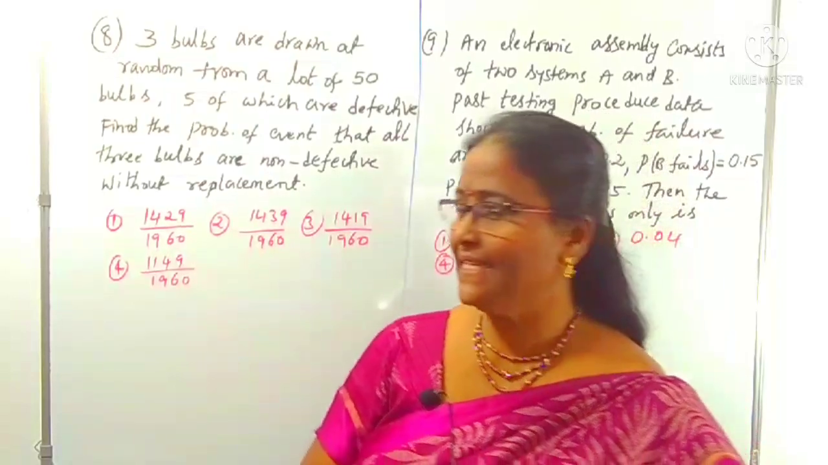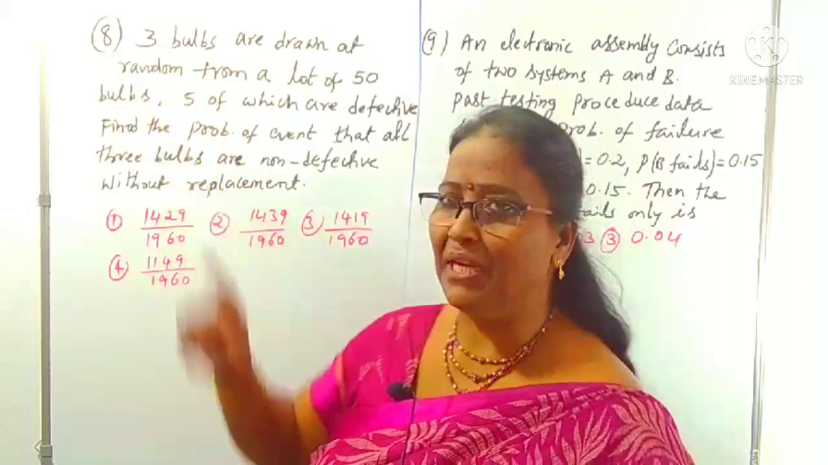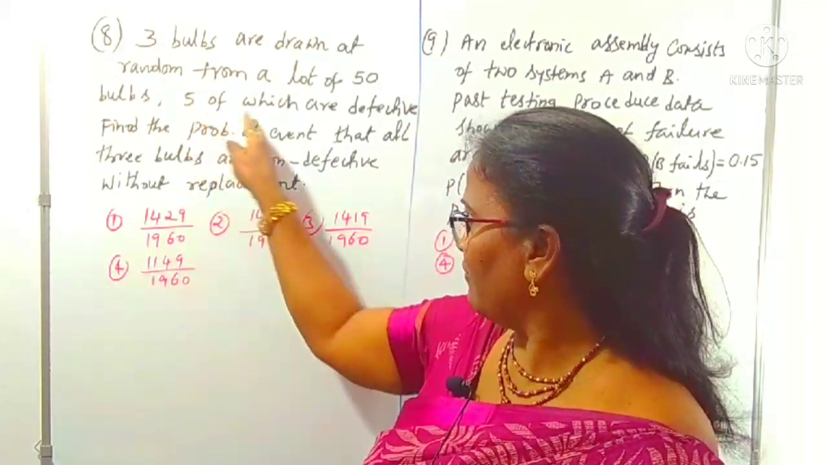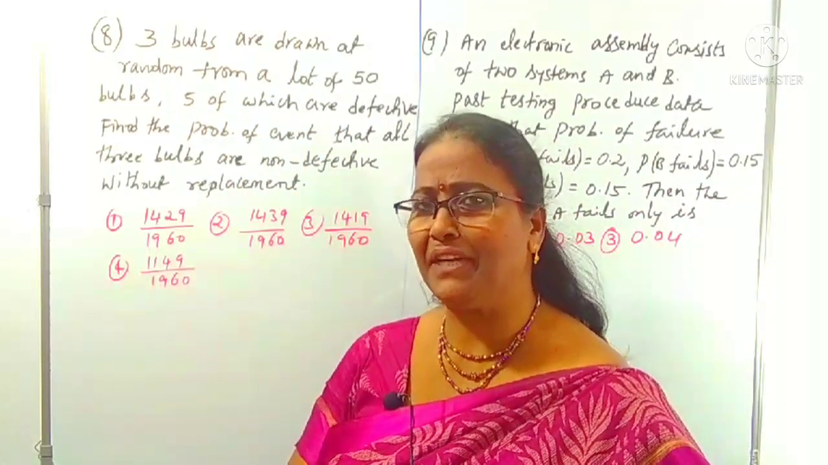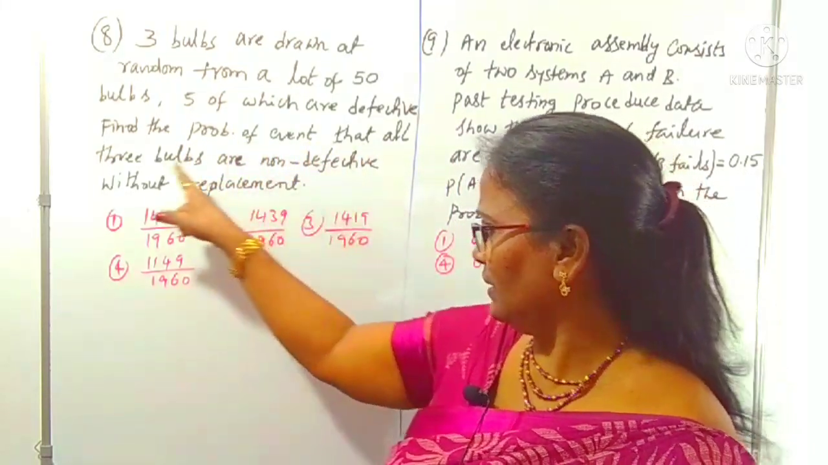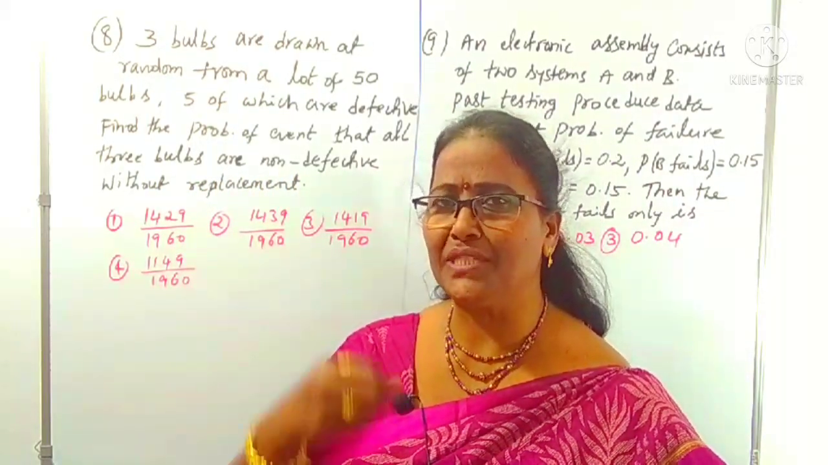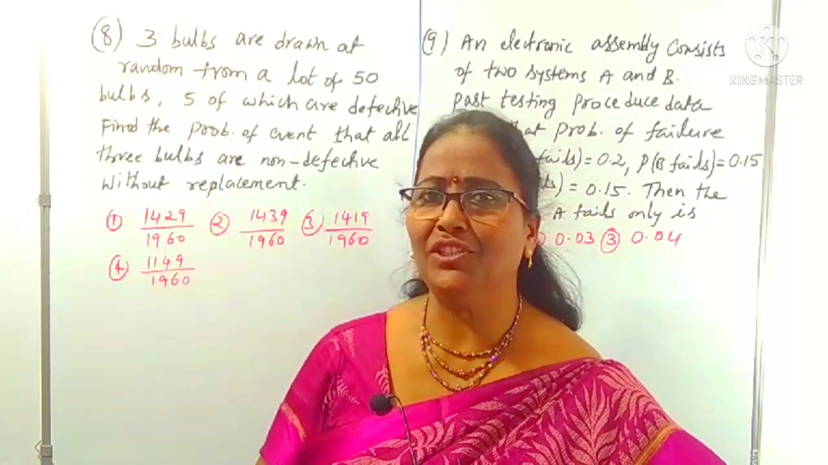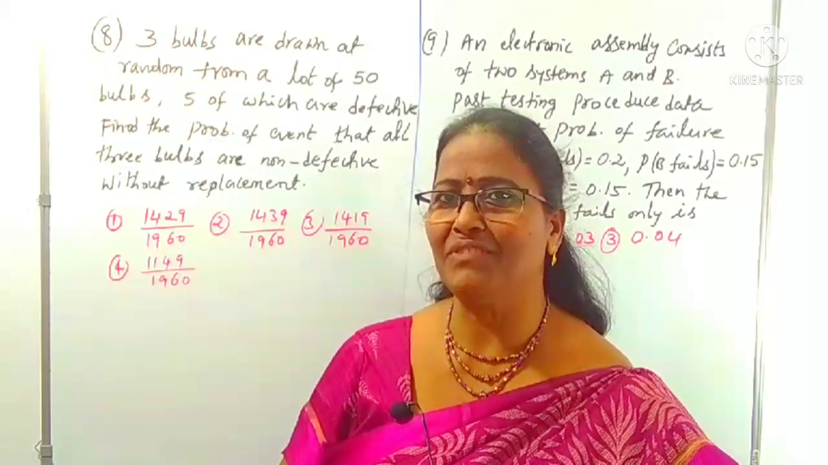Look at question number 8. 3 bulbs are drawn at random from a lot of 50 bulbs. We have to choose the 3 bulbs from a lot of 50 bulbs, 5 of which are defective. Means 5 defective, remaining 45 non-defective. Find the probability of the event that all the 3 bulbs are non-defective. We have to find the probability that the 3 bulbs chosen without replacement are non-defective. Without replacement means once you choose, we cannot replace it again. That is called without replacement.